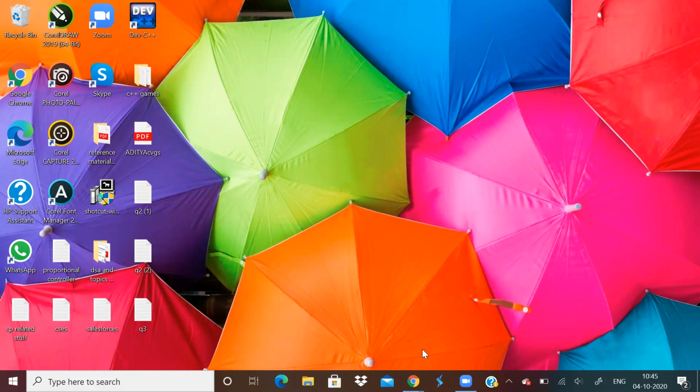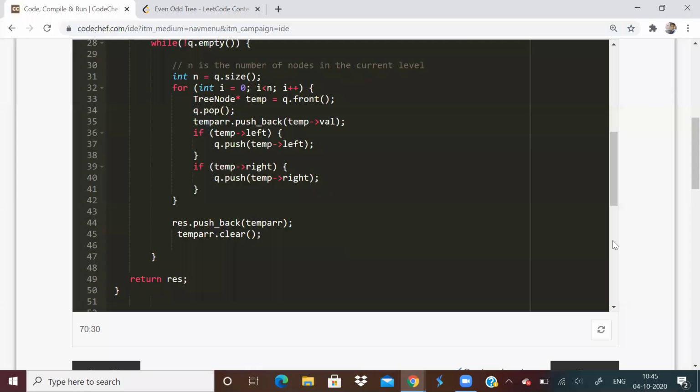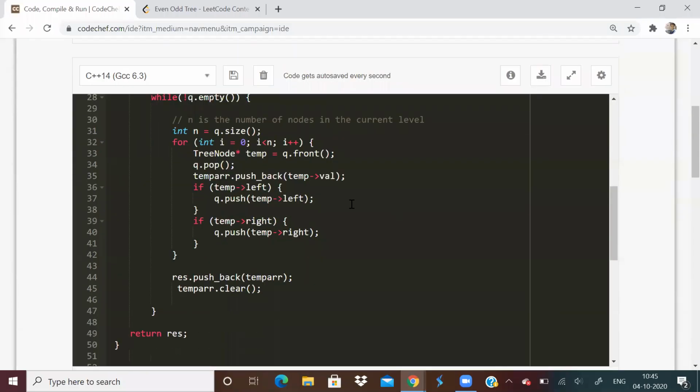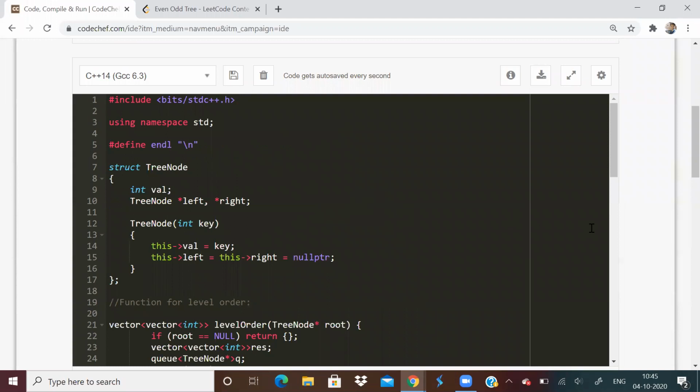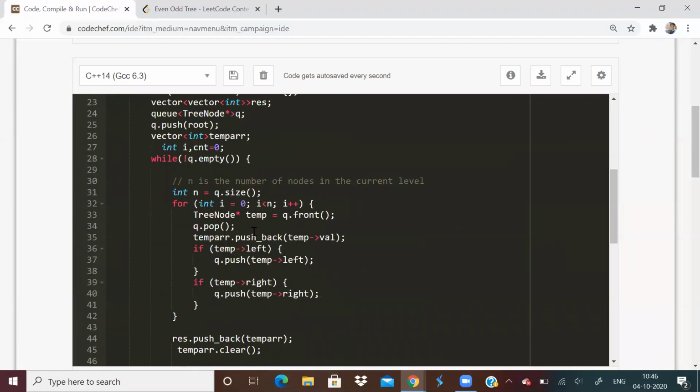So let's get started. The first type of question that my friend got was level order traversal of a binary tree. Level order traversal is quite important because 3-4 people got a similar kind of question. Over here, I'm not discussing the actual question, but a general form of all such questions. We need to know how to do level order traversal.